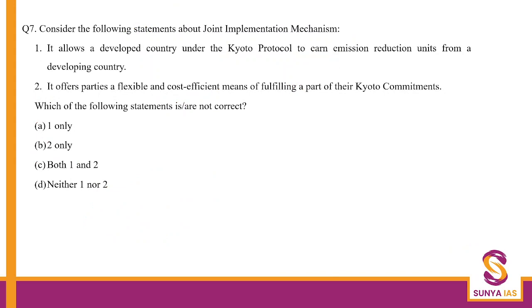Now another question related to this, but this again is related to climate finance. This is the joint implementation mechanism. Before we do this, I'll just tell you, in Kyoto Protocol, there are two things. One is joint implementation, one is clean development mechanism. Now, joint implementation happens between developed countries.